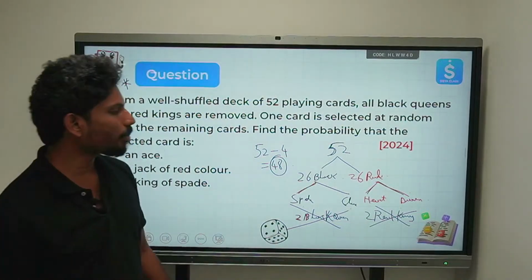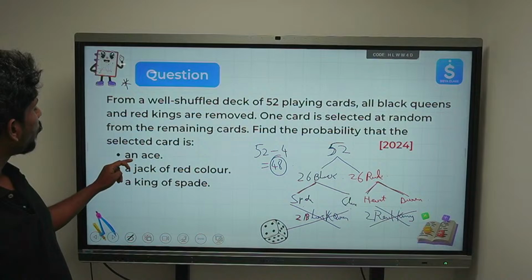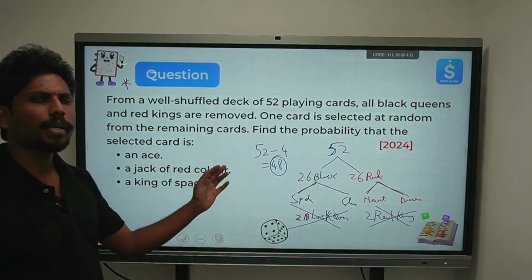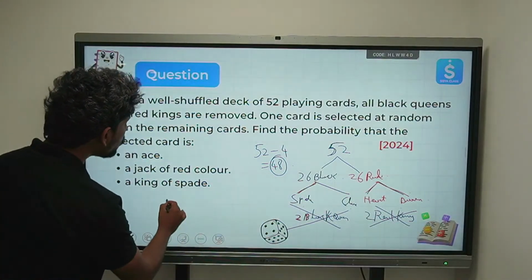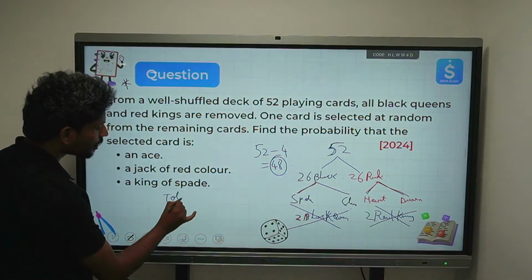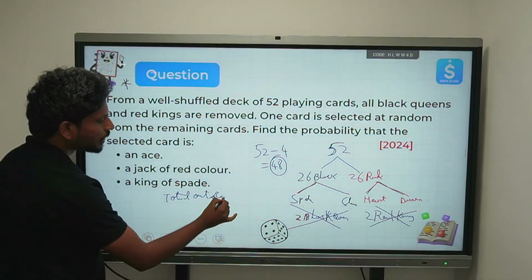How many cards do we have right now? We have 48. Now you see, what is the probability of getting an ace? How many aces are there totally? So our new total number of outcomes is how much?